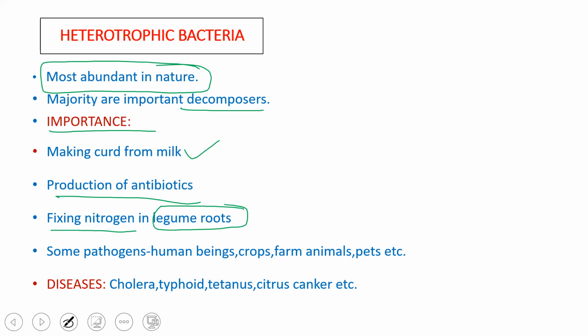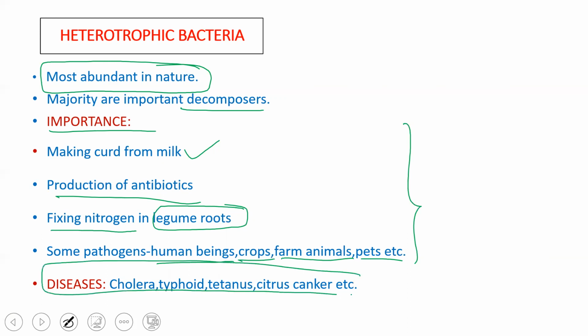They are not only pathogens for human beings, but also pathogenic for crops and farm animals and even pet animals. These are some of the useful bacteria. And there are even harmful bacteria, which include the disease causing bacteria.